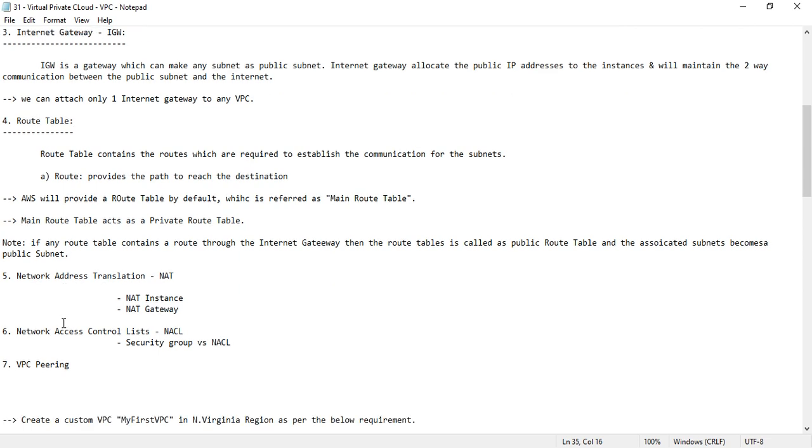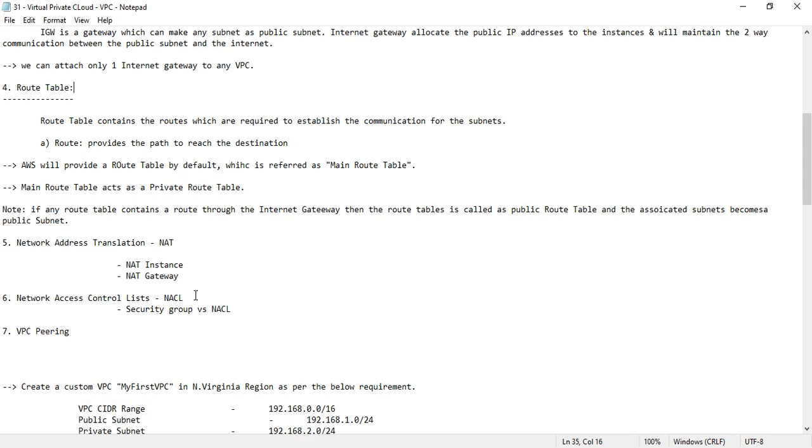And one more thing, that is NAT: NAT instance and NAT gateway. A NAT instance is nothing but one instance on which we configure NAT software, and it will act as a NAT instance. A NAT gateway is a service offered by AWS, and it has highly scalable capability.